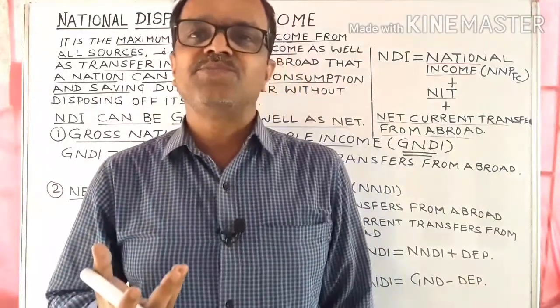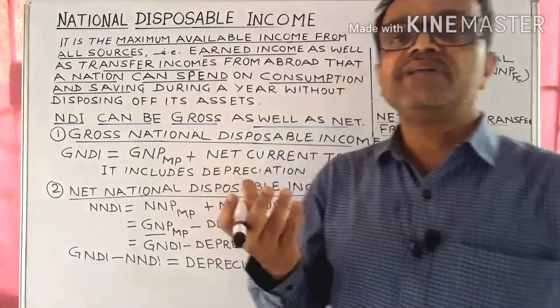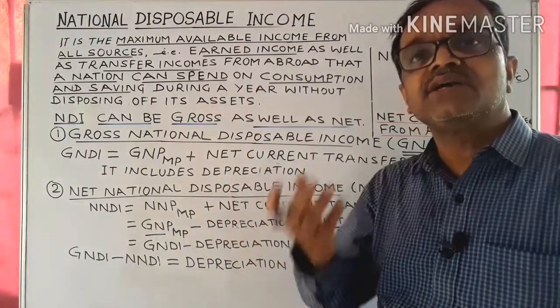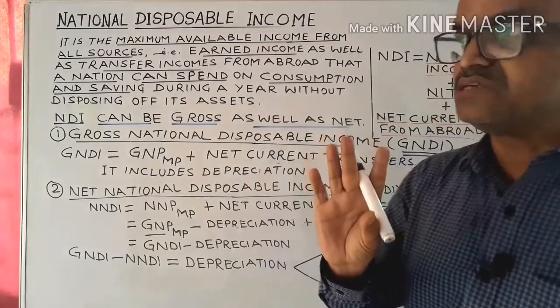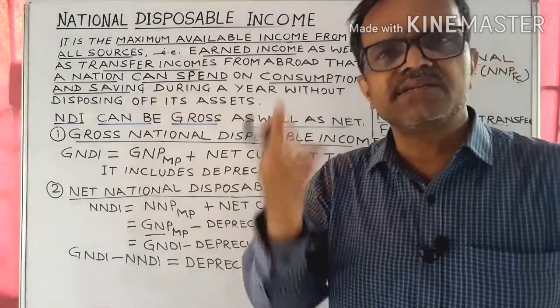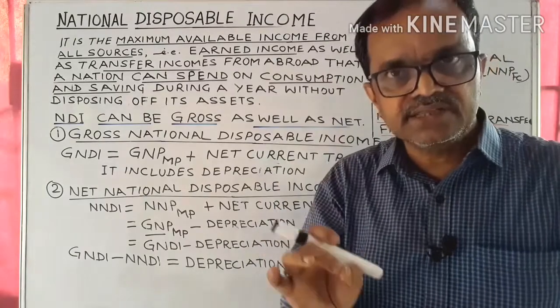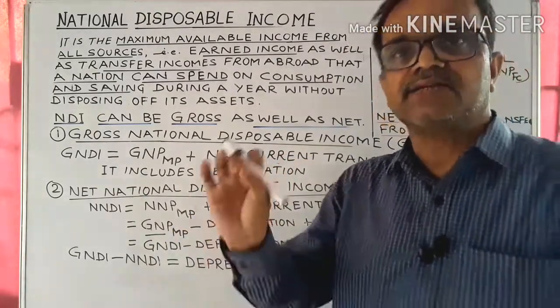Now, national disposable income can be of two types. One is the gross national disposable income and another one is the net national disposable income. National disposable income is generally referred to as net national disposable income. If the question says to calculate national disposable income, then you have to calculate net national disposable income.